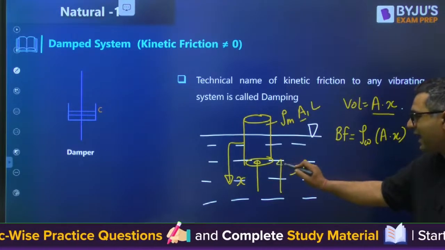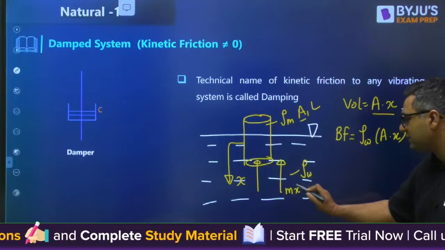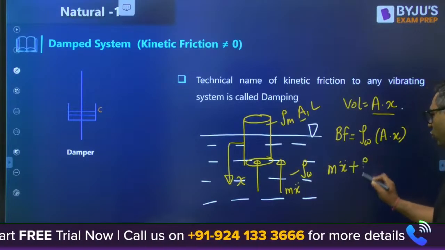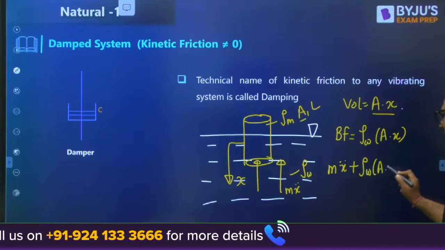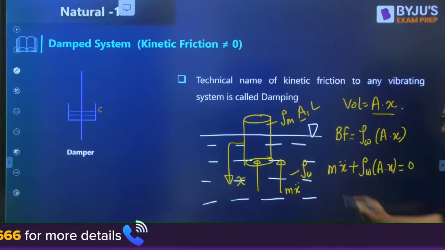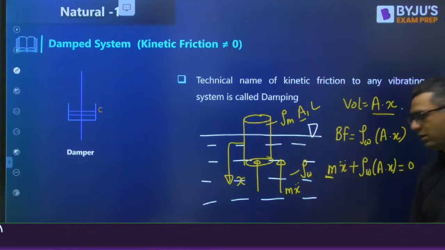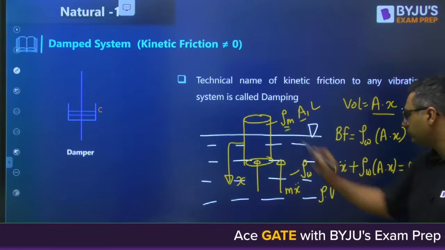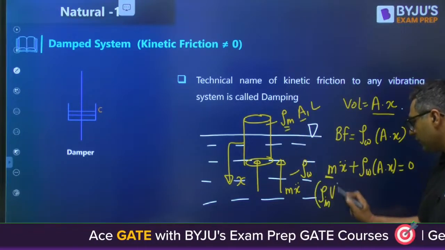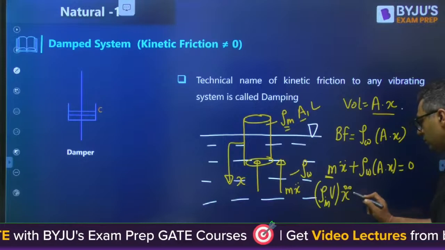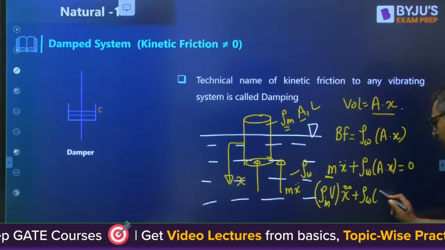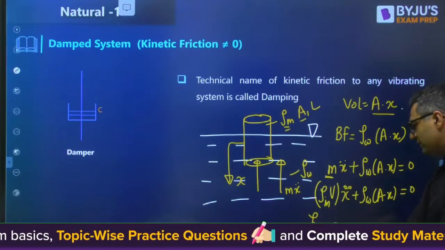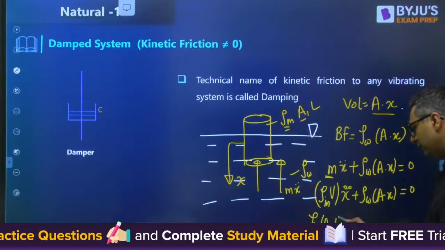Adding the inertial component, that is m x double dot, you will write m x double dot plus rho of water A into x is equal to 0. You know mass of this cylinder will be density into volume of the cylinder. What is the volume of the cylinder? Area into length.